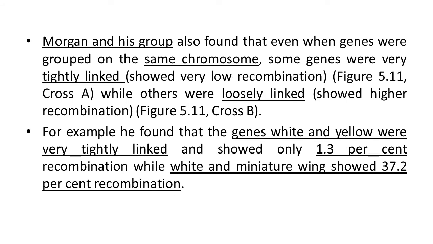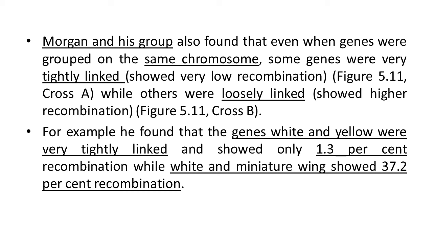Morgan and his group also found that even when genes were grouped on the same chromosome, some genes were very tightly linked. It means they show very low recombination, so the chances of parental characters are more. But some others were loosely linked, which show higher recombination. It means that when they are loosely linked, new combinations are possible, which we will study in the figure also in detail. For example, he found that the genes white and yellow were very tightly linked and showed only 1.3% recombination.